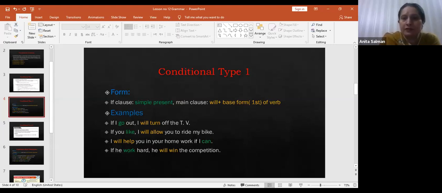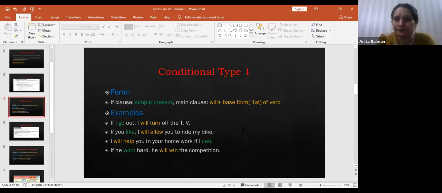That was about conditional type 1. In conditional type 1, I'm going to revise again. The structure is simple present tense and simple future tense. What is simple present tense? First form of verb. What is simple future tense? Will plus first form of verb.